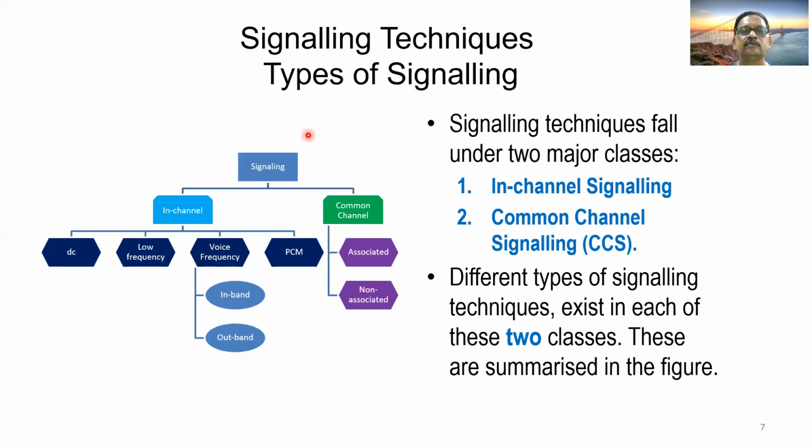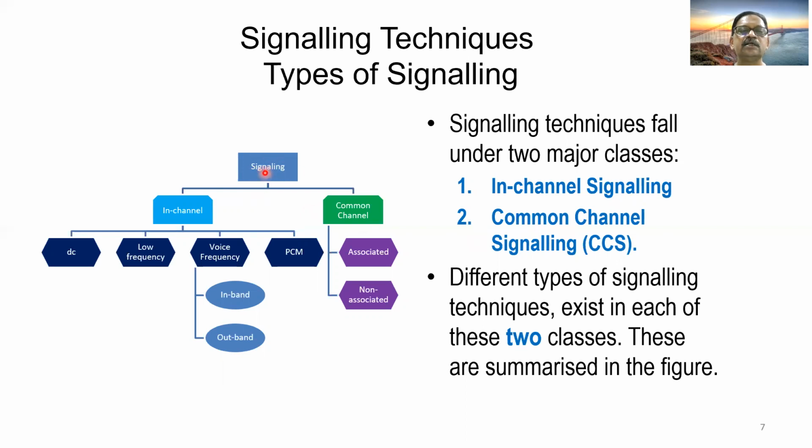Here we are depicting the classification of signaling types. So let us go through the contents. Signaling techniques fall under two major classes. One is in-channel signaling, the other one is common channel signaling. Now you can see this diagram.